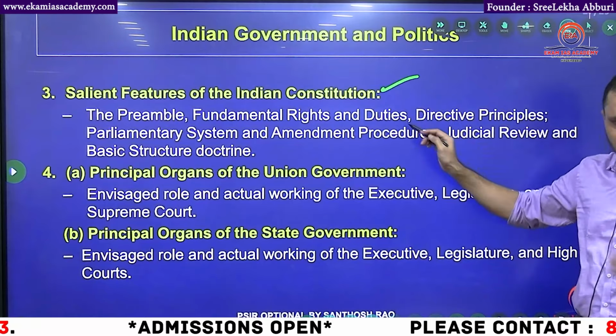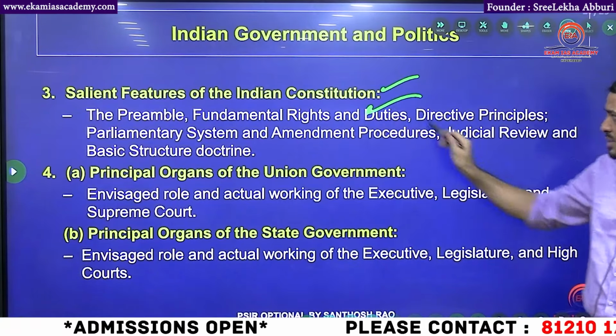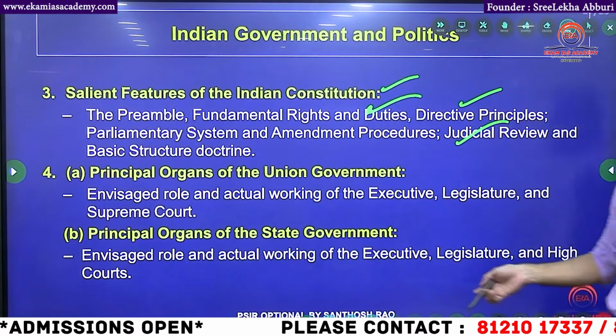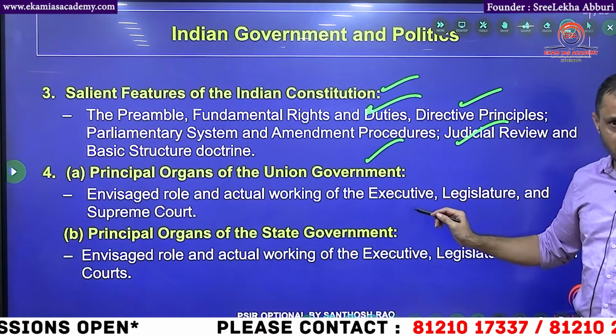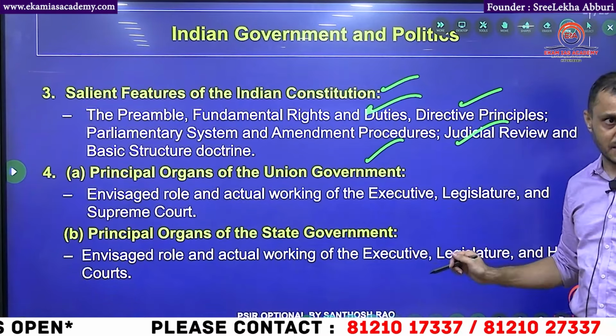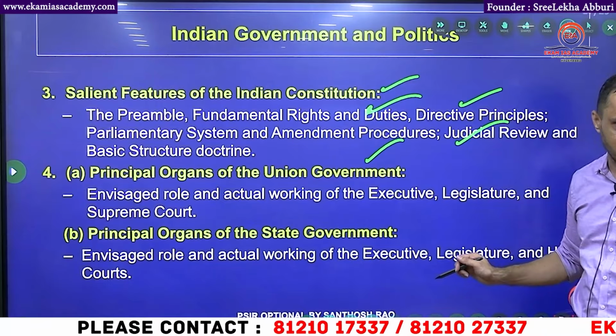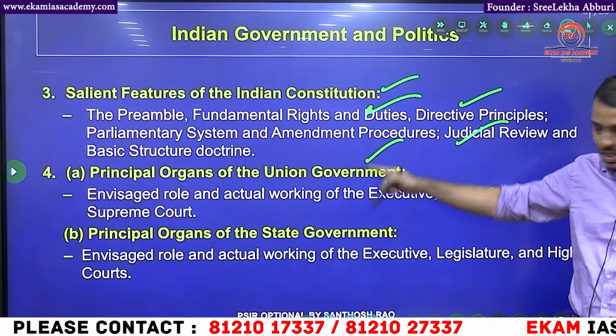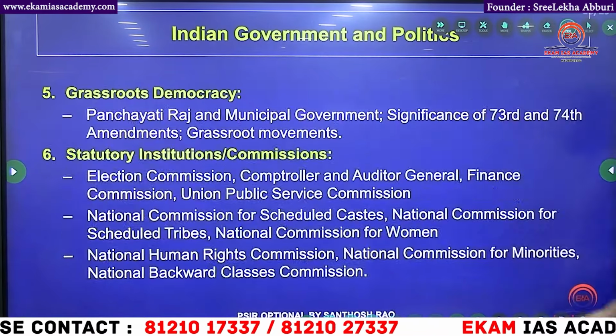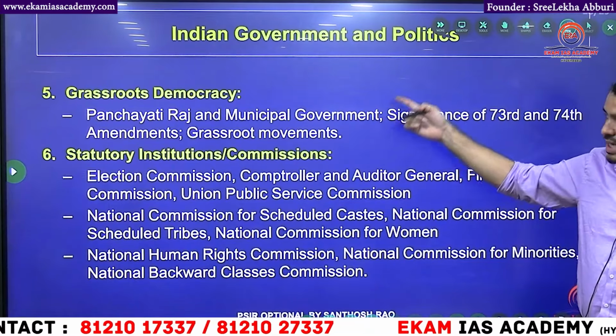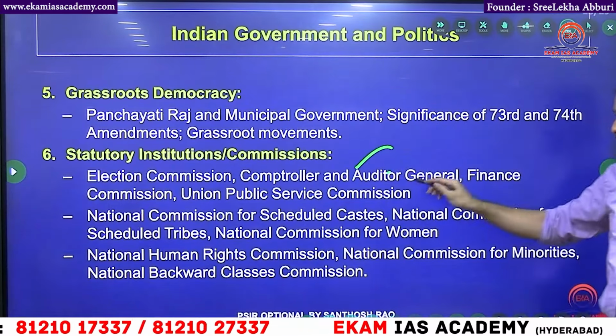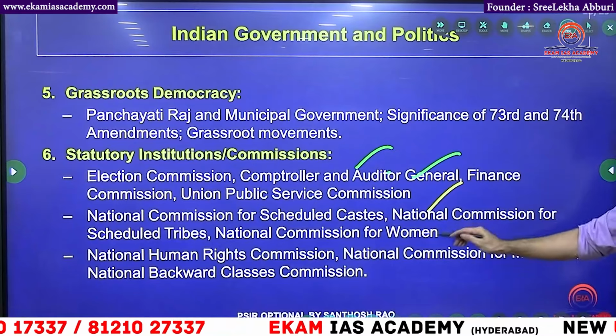Salient features of the constitution, same as polity: preamble, fundamental rights, DPSP, amendment of the constitution, union government. Some of these, yesterday we discussed, about the union government, council of ministers, president, vice president and all these things. Simply union government, state government, grassroots democracy, Panchayati Raj, 73rd, 74th amendments, and Election Commission, CAG, National Commission for SC, National Commission for ST.